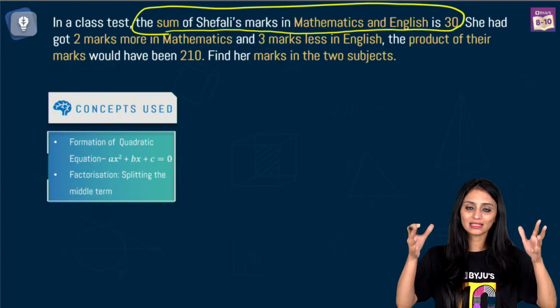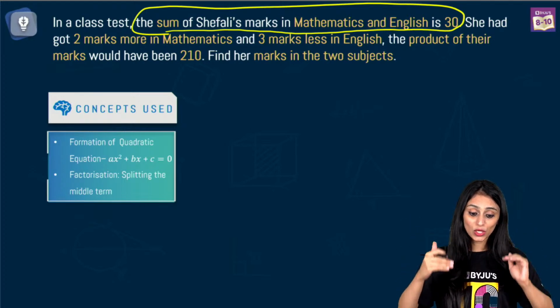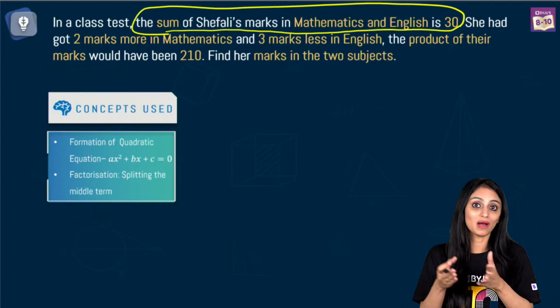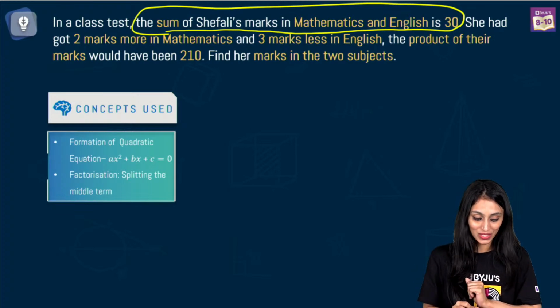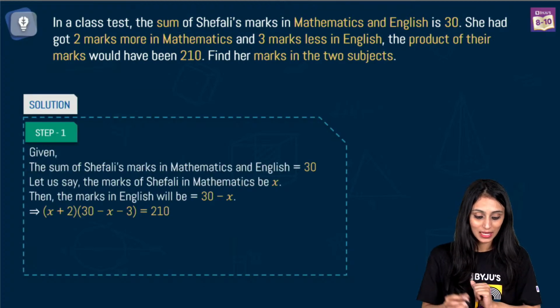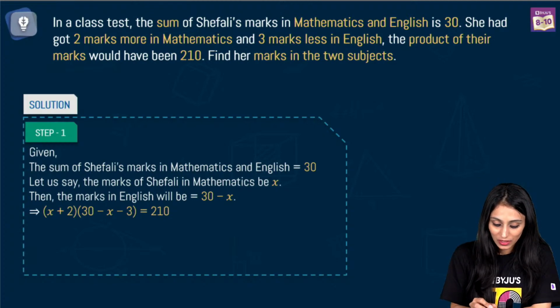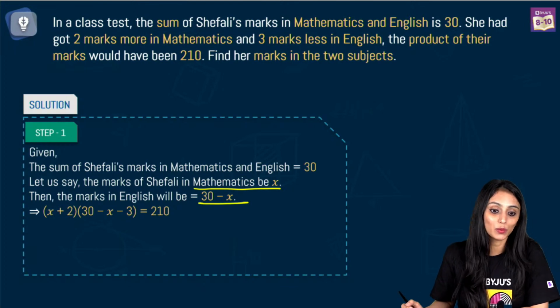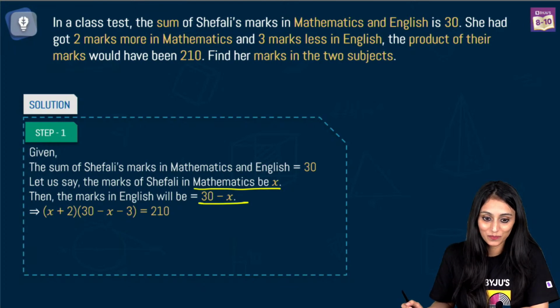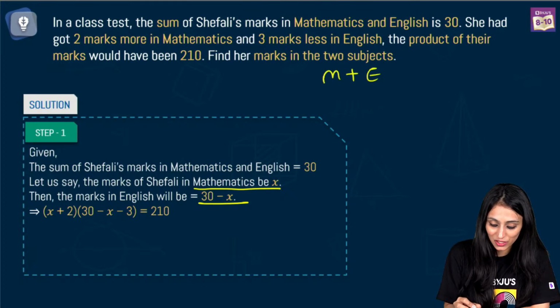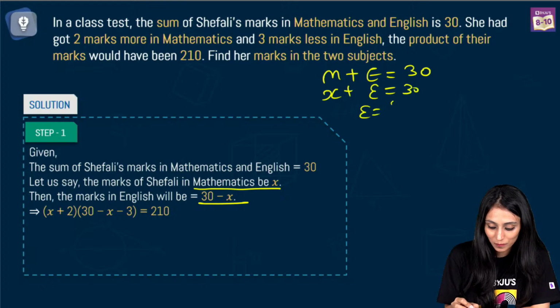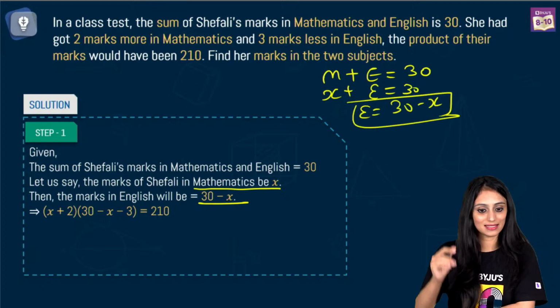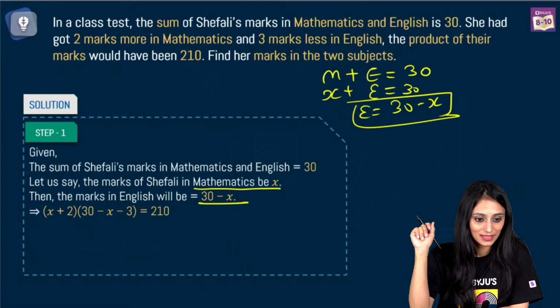Sukhjot got a total of 30 in mathematics and English. We don't know how many marks he got in math and how many in English. So let's simply assume that the marks in mathematics is x. Then marks in English would be 30 minus x, because mathematics marks plus English marks is 30. If mathematics marks are x, English marks would be 30 minus x. I hope this is clear.